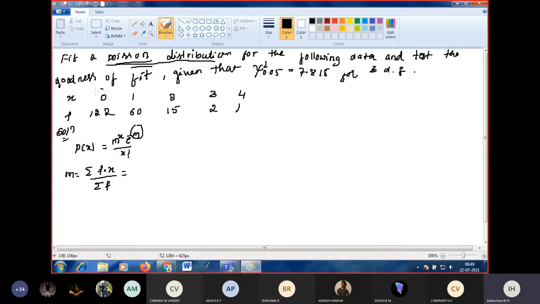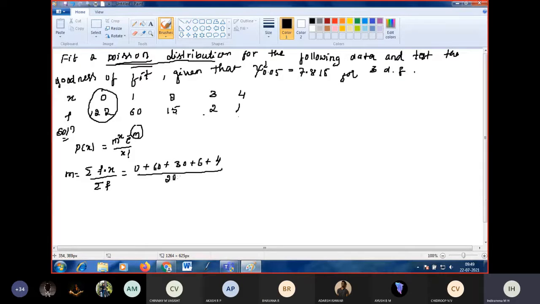So 0 into 122 is 0, plus 1 into 60 is 60, plus 2 into 15 is 30, plus 3 twos are 6, plus 4 ones are 4. Now add the frequencies: 122 plus 60 plus 15 plus 2 plus 1, which is 200.